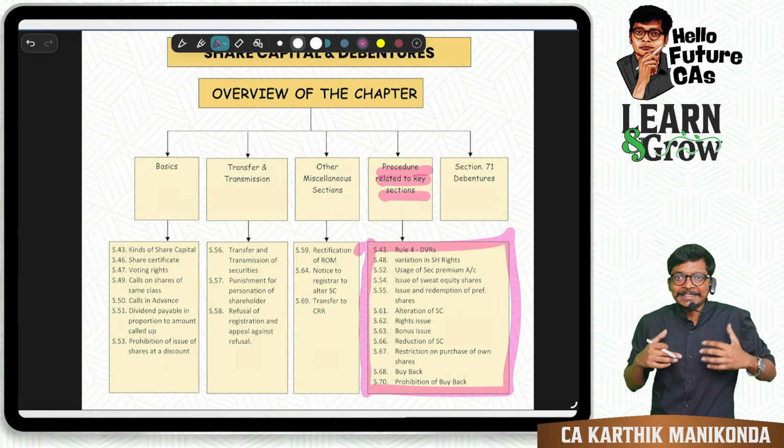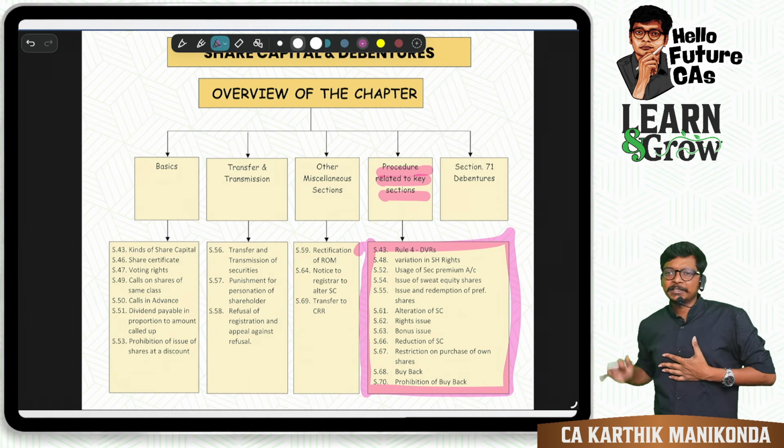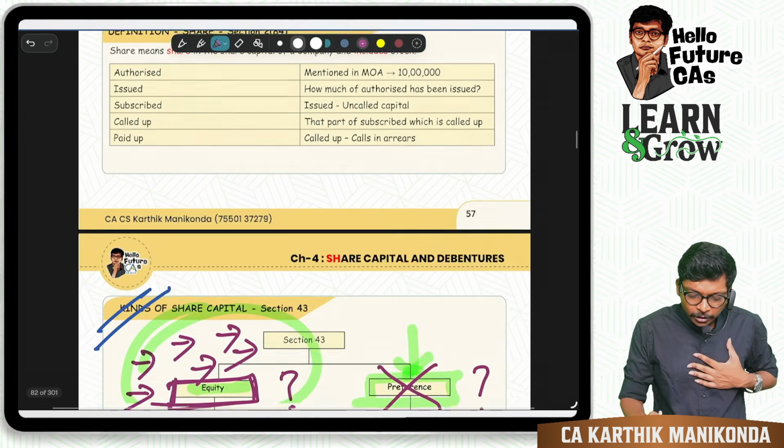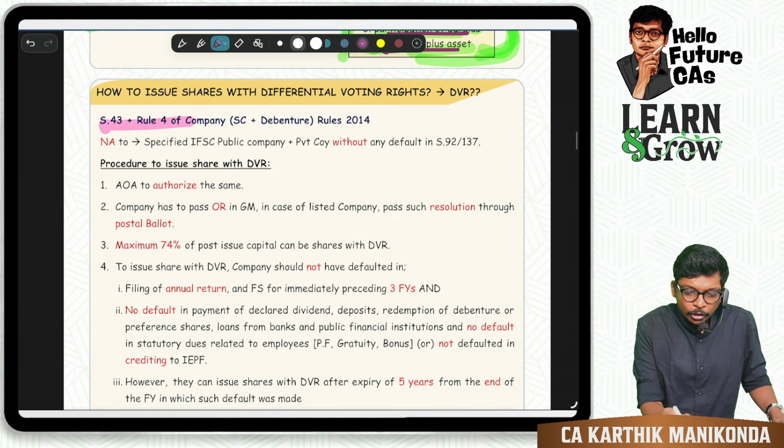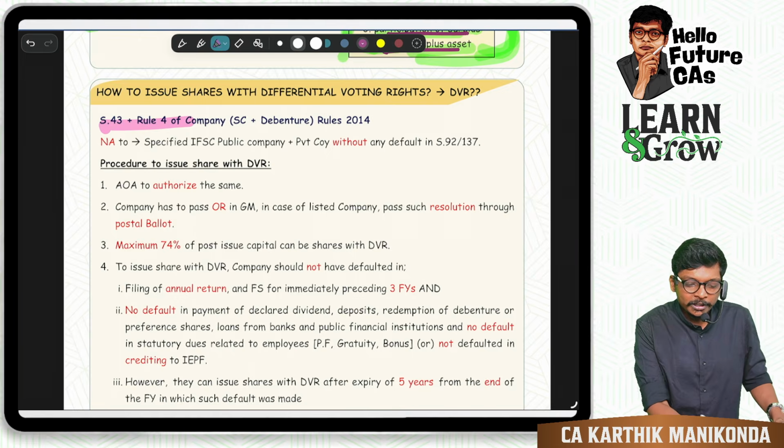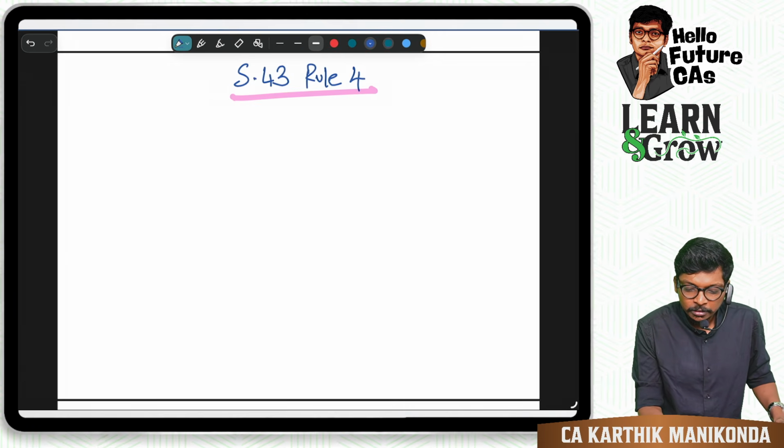It's like ICAI is revealing the syllabus for you. Look at the past trend. Now what we are going to do, we are starting off with the first procedure in that, which is section 43, rule number 4.